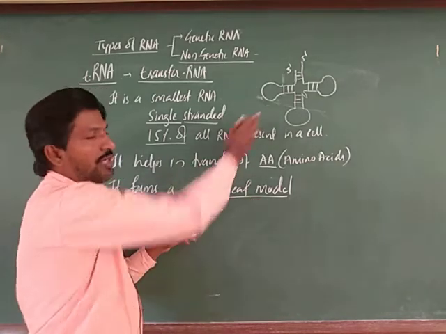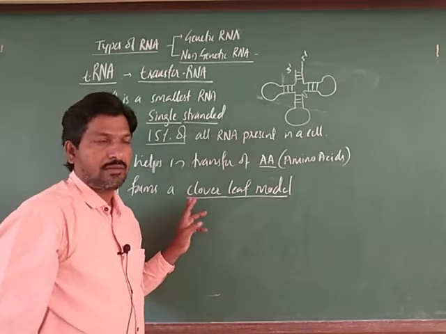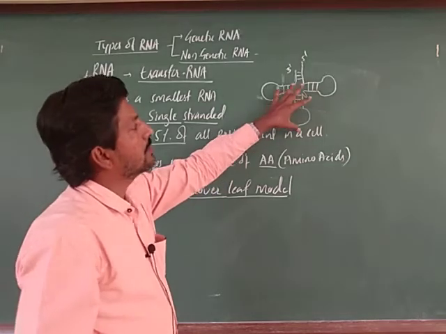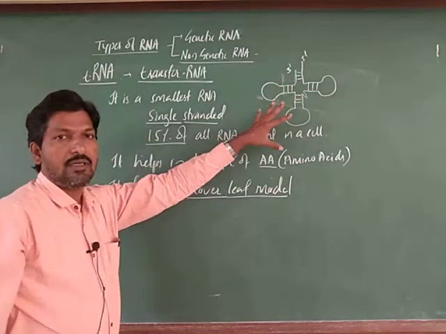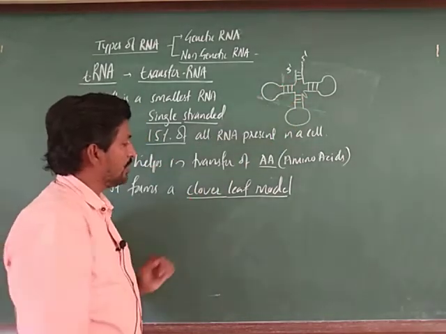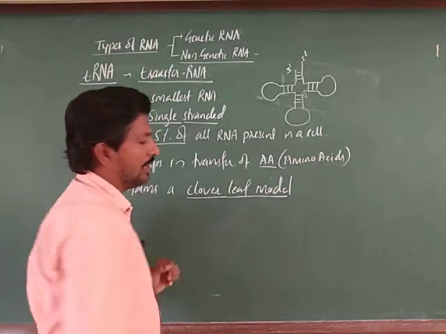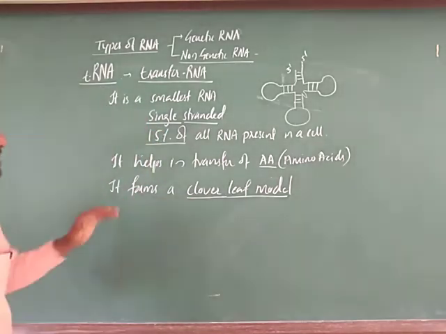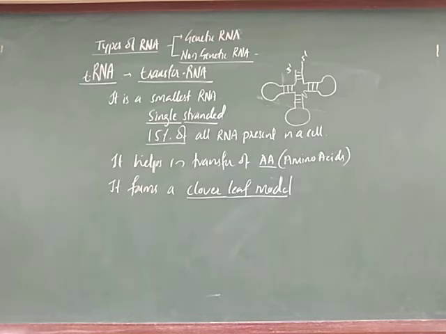So, it is a type of leaf, a three-angle structure, where three arms appear. Hence we call it the clover leaf model. Let us see the details of that structure now.